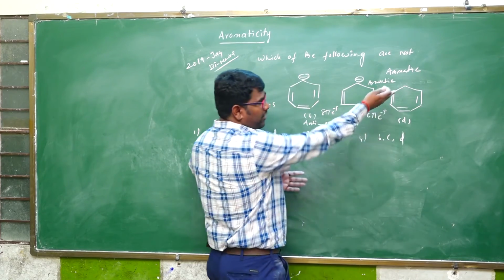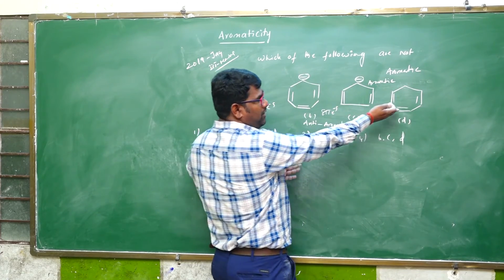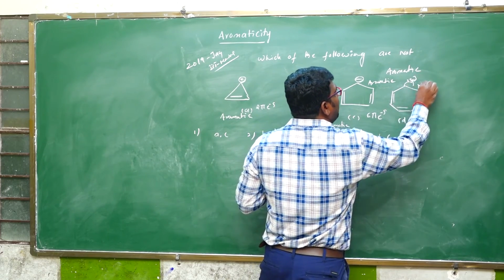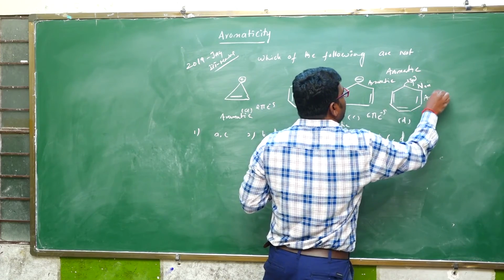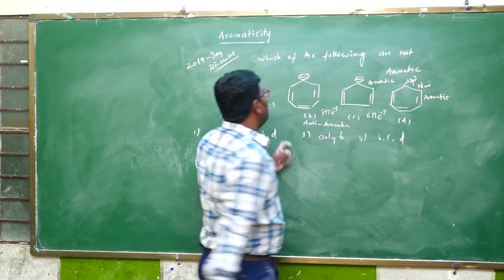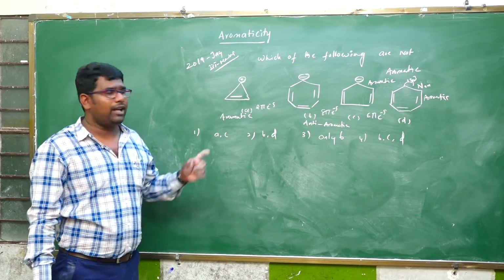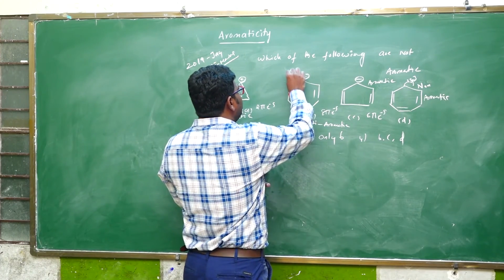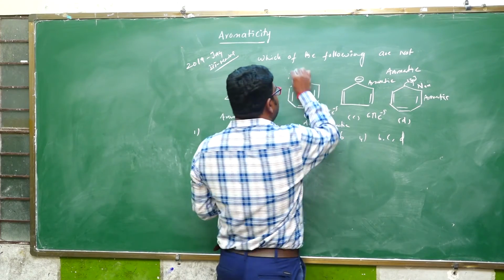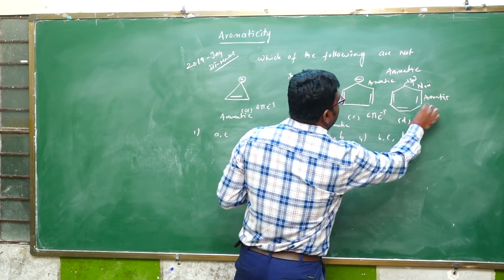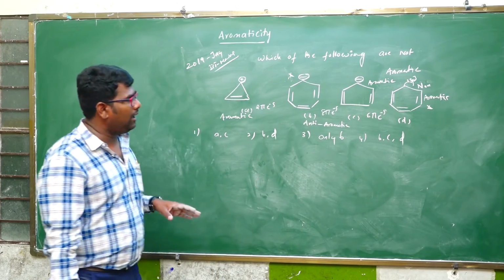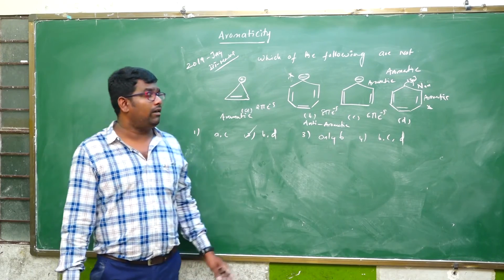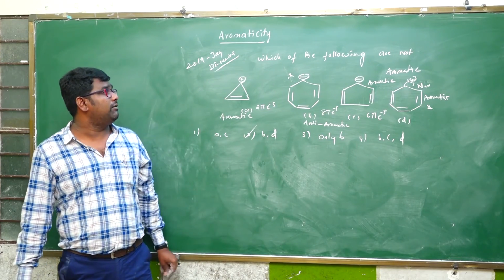And next, so you can easily identify which one is which. This one has an sp3 hybridized carbon atom, so it is non-aromatic. The question is which of the following are not aromatic? B is not aromatic. Okay, and next D is not aromatic, means B comma D are not aromatic. So the second one is the answer for the 2019 January JEE exam.